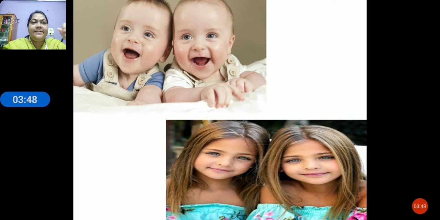We have seen that twins look similar, and some twins look exactly like each other. Some twins have few things in common. It is not necessary that twins will look exactly alike, but there may be some similarities among them. Children, these are the important things we have covered from this lesson. I hope you have all understood, and now we are going to move to lesson number 2.